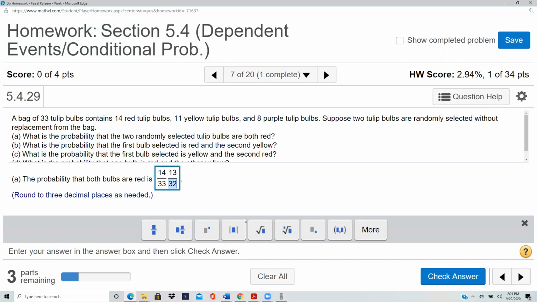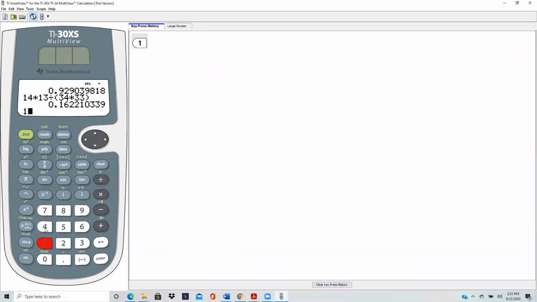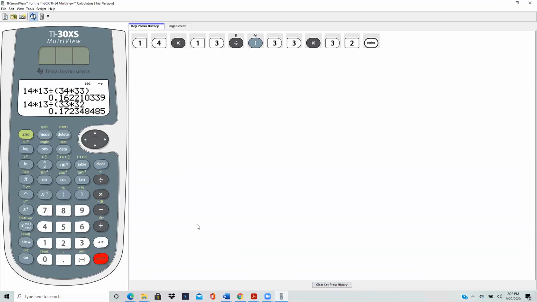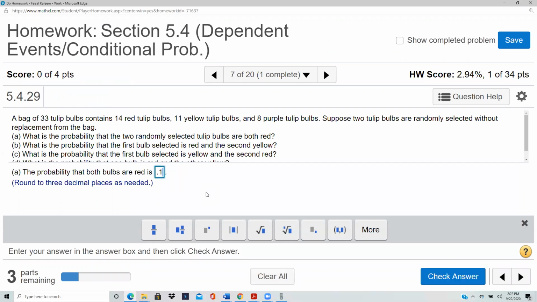And you have to do it to 3 decimal places. 14 times 13 over 33 times 32. Point 1723. One seven two.